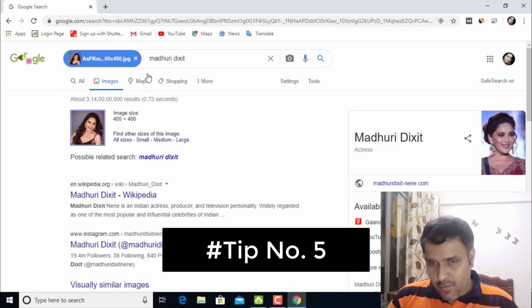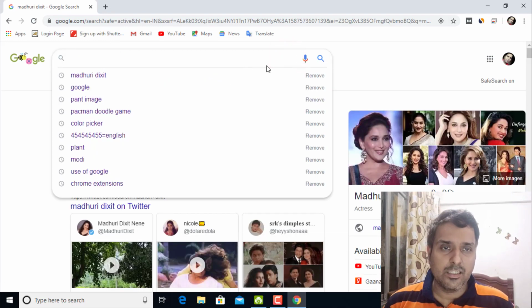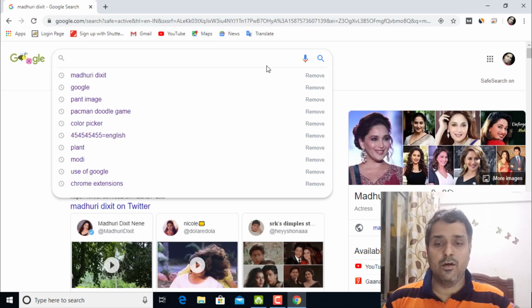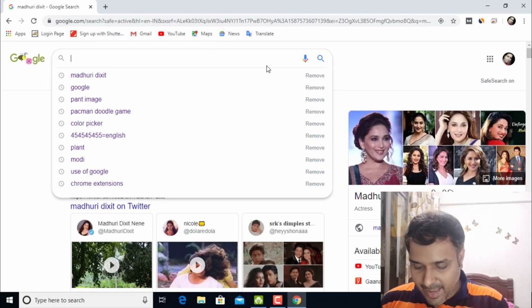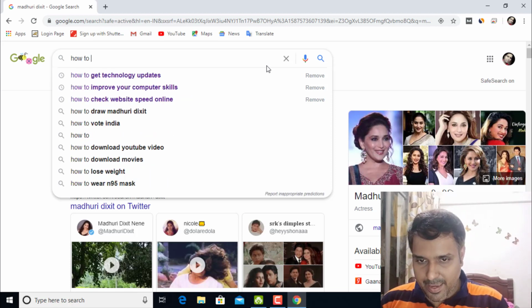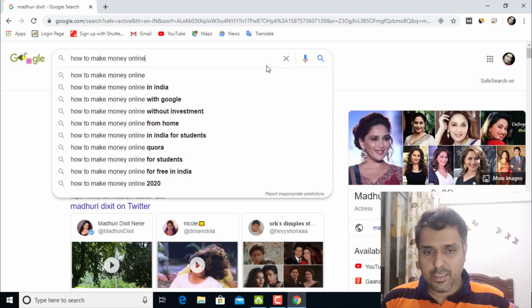Next is now for the blogger. Suppose you are a blogger and you know the keywords are very essential for the blogger. Suppose you want to find out instant keywords like the real data, like what the users search, and these are the keywords which are very useful for the bloggers. So let's see how to find the keywords on the Google itself. See, I'm typing here how to make money online for an example. See, here you can see all the related keywords for your niche, and these keywords you can copy and you can put on your blog.